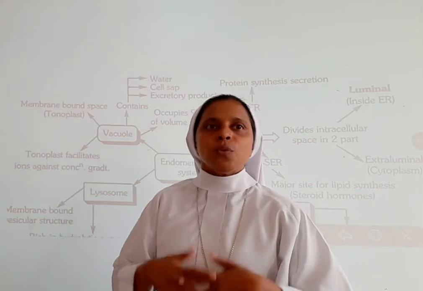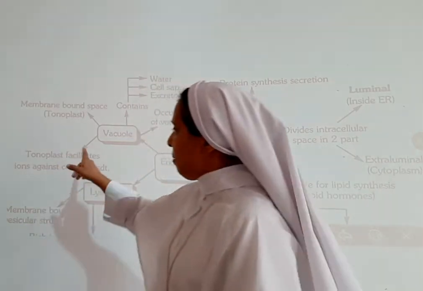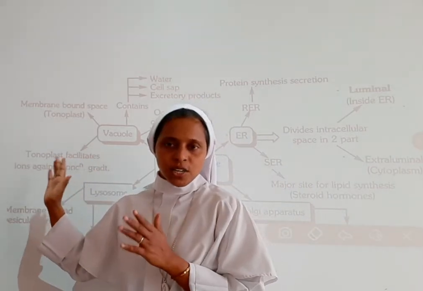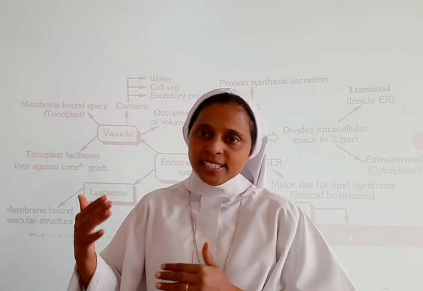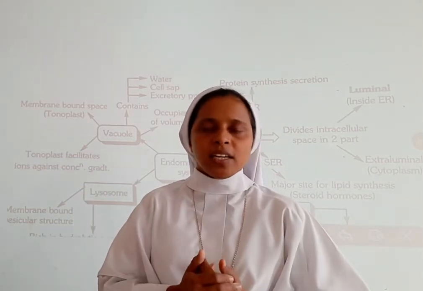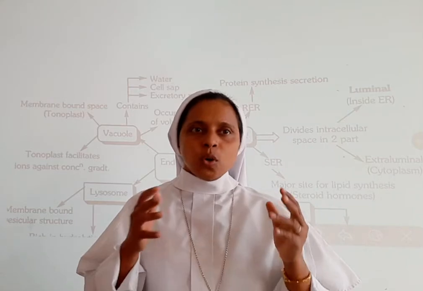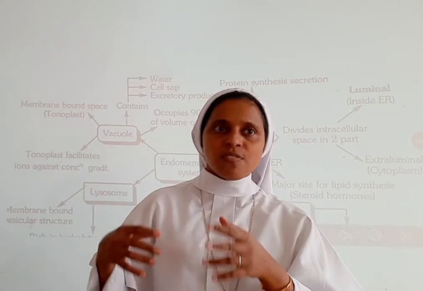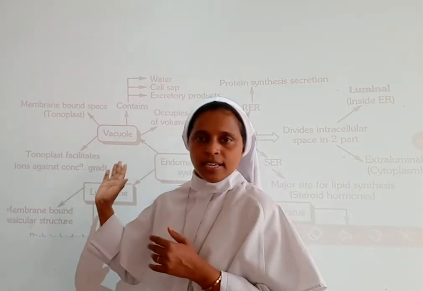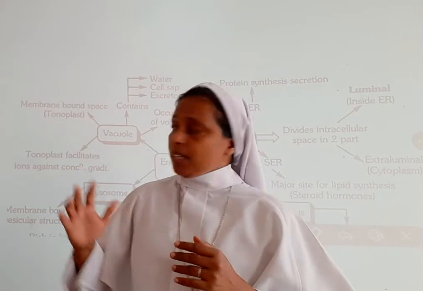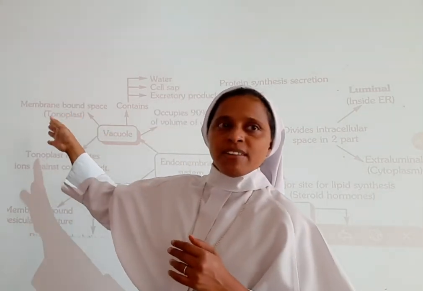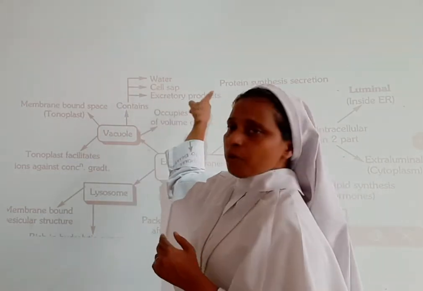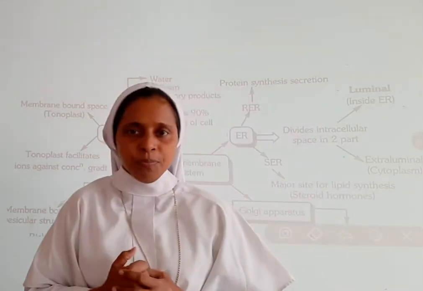So what is the function of this tonoplast? It facilitates the transport of ions against the concentration gradient. Inside the vacuoles the concentration is much higher, hence ions move against the concentration gradient. Besides that, the vacuoles contain other products also. What are they? Water, cell sap, and excretory products are present in the vacuoles.